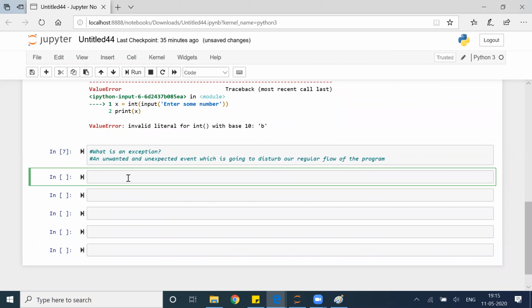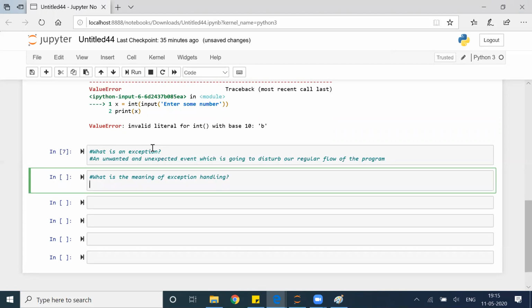Now, what is the meaning of exception handling? We already know what an exception is. Now, what is the meaning of exception handling? Defining an alternative way to continue the rest of the program normally is known as exception handling. Defining an alternative way: if something goes wrong, okay, do this.